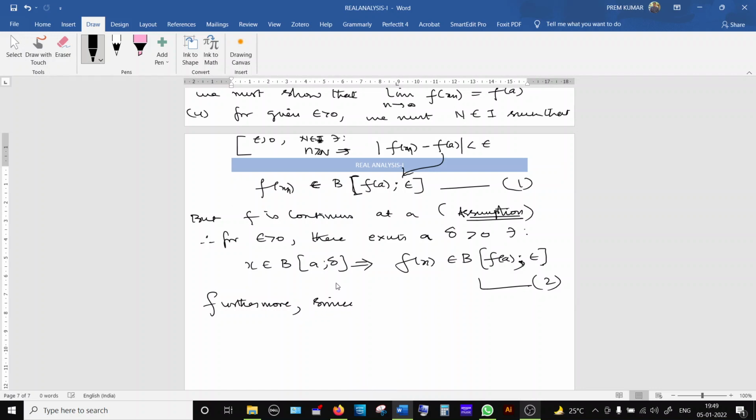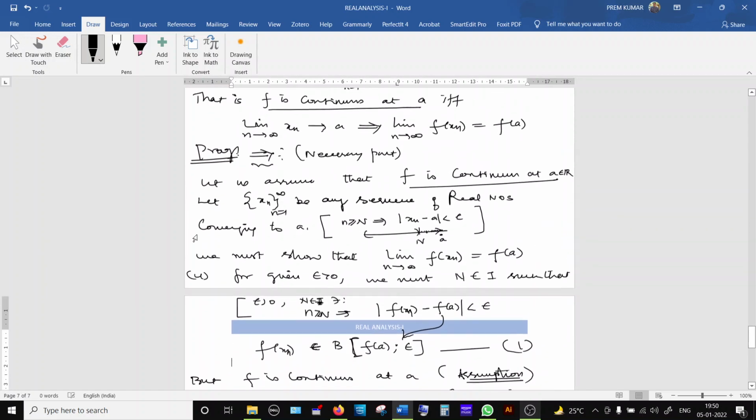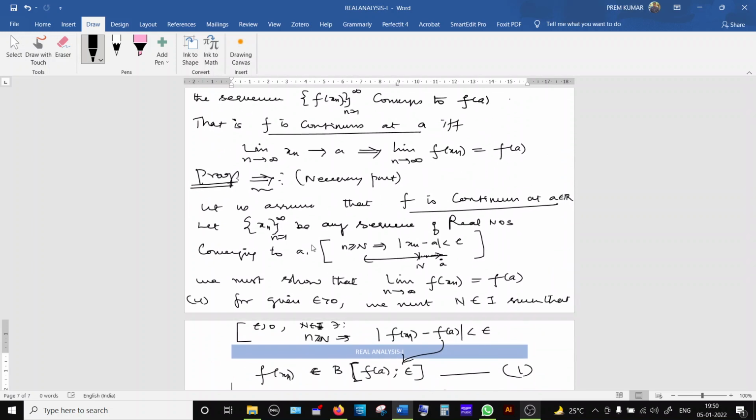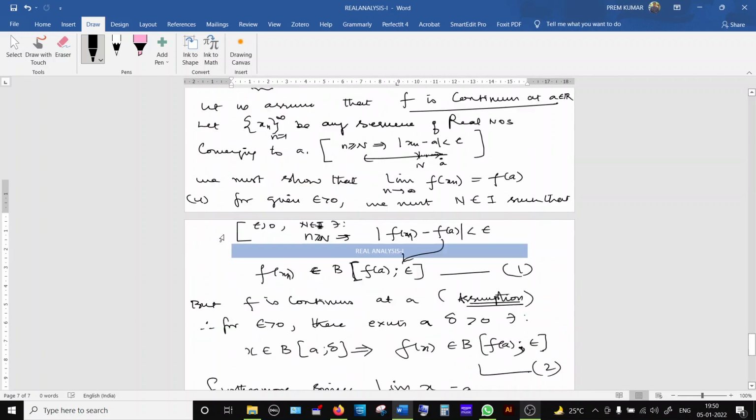Furthermore, since we have that limit as n tends to infinity, xn equals a. Under the necessary part, this is one assumption. The other thing is, we assumed that this is also true. If this is true, we have to prove that this result is true.